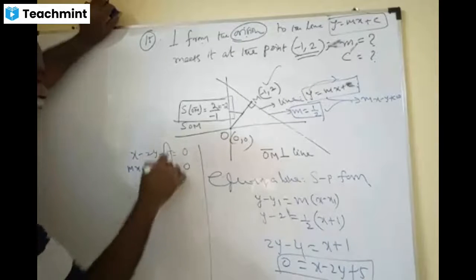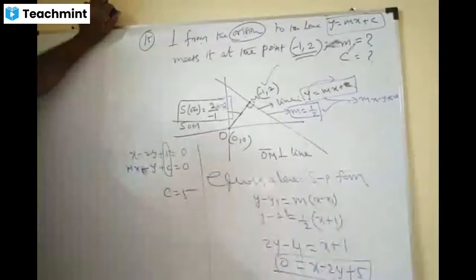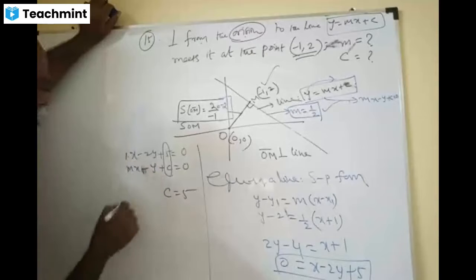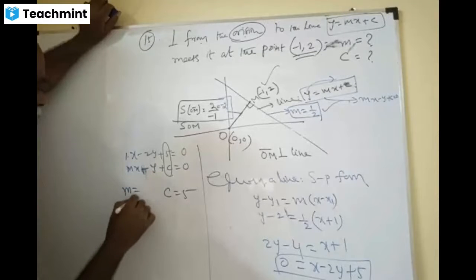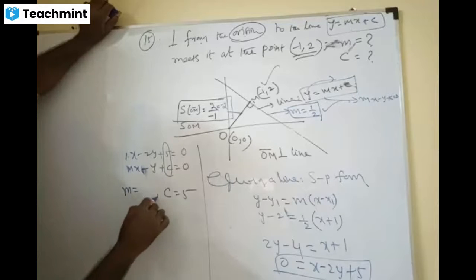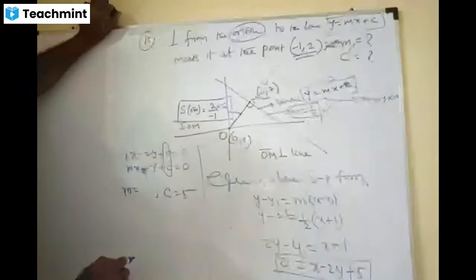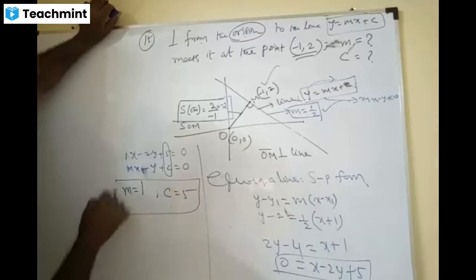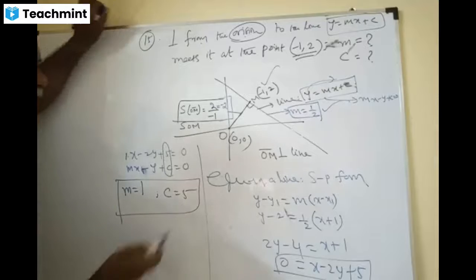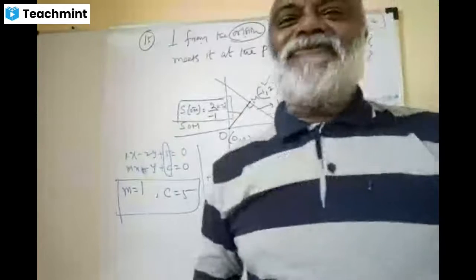So who is c here? And who is m? M is what? 1, sir. Excellent. That's all over. M is 1, C is 5. See this. That means what we are doing is we are doing the same line.